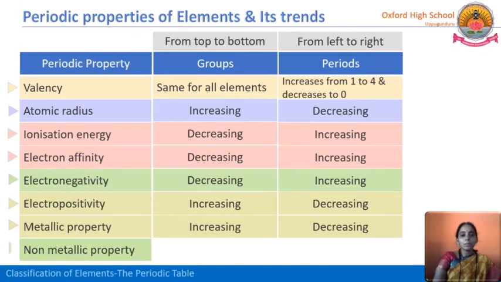So non-metallic property is quite opposite to metallic property. We know that in our periodic table, the complete right side consists of non-metals. Right side of the periodic table, that is in the P block, we have non-metals. Non-metals have a tendency to accept electrons. Accepting or attracting electrons means electronegativity. So what happens here in electronegativity? The electronegativity decreases in a group and increases in a period.